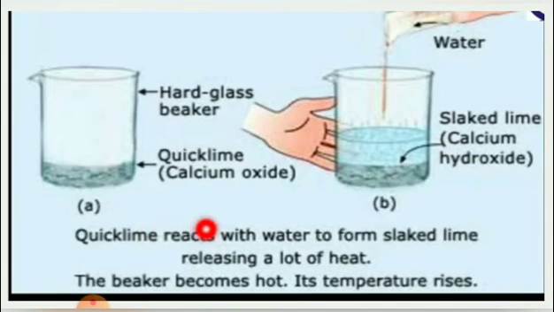Quicklime reacts with water to form slaked lime, releasing a lot of heat. The beaker becomes hot. Its temperature rises. Thus, we conclude that some chemical reactions produce heat energy.